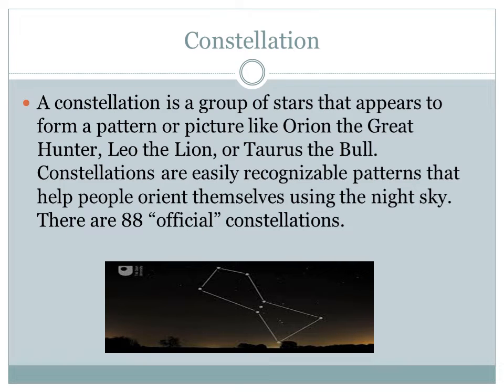The next topic is constellation. Now what is a constellation? While watching the night sky, we see a number of various patterns which appear. So these are different groups of stars. Constellations are basically groups of stars that appear to form a pattern or a picture, like Orion, the Great Hunter, and Taurus. Constellations are easily recognizable patterns that help people to orient themselves using the night sky. There is also a picture in the book